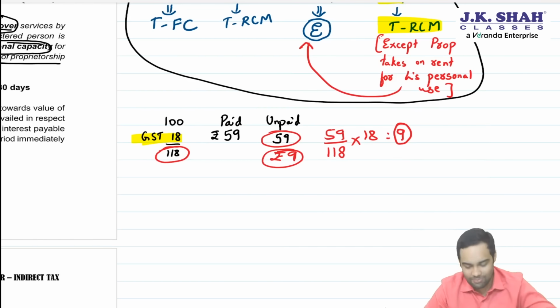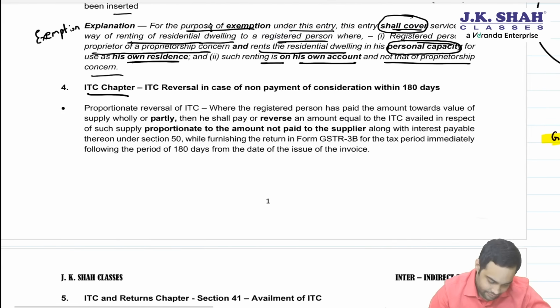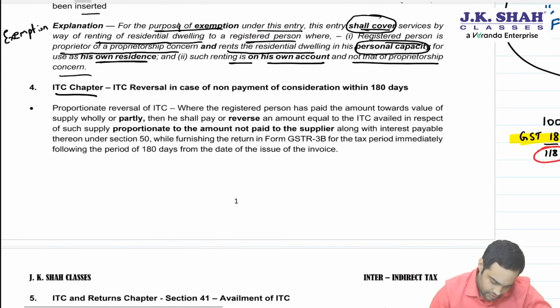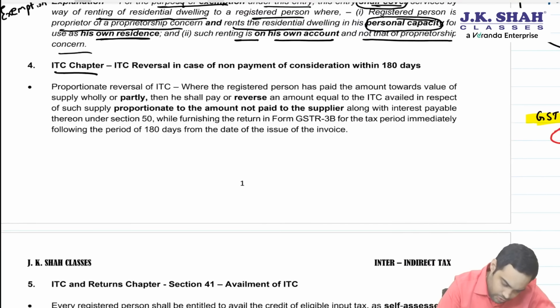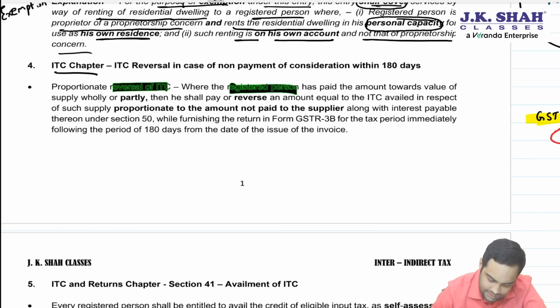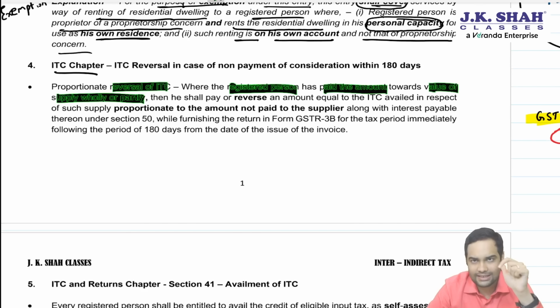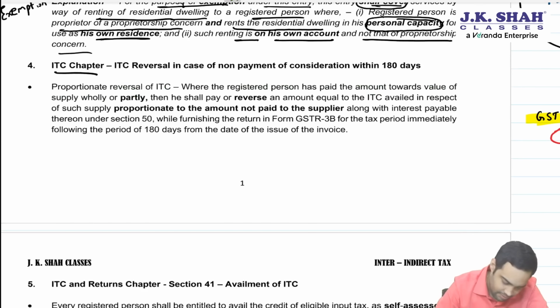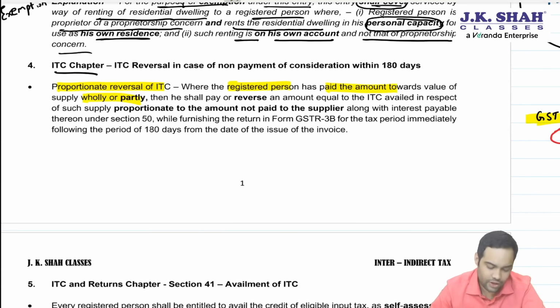Let's have a look at the provision. Proportionate reversal of ITC, where the registered person has paid the amount towards value of supply wholly or partly. This partly has been added now.